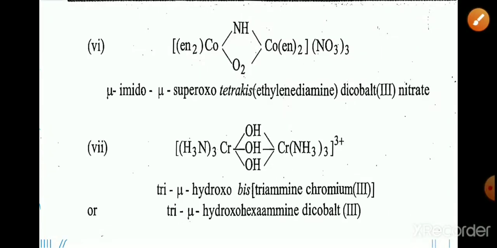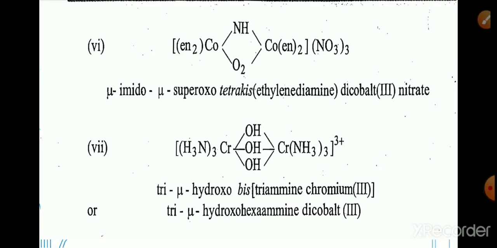Okay, next one. The bridging ligands are NH and O2. If it is NH2, then we write amido. For NH we use imido. Mu-imido, mu-superoxo. En is ethylenediamine. In short, we use the abbreviation en for ethylenediamine. Mu-superoxo, mu-imido for NH, and for O2 mu-superoxo.